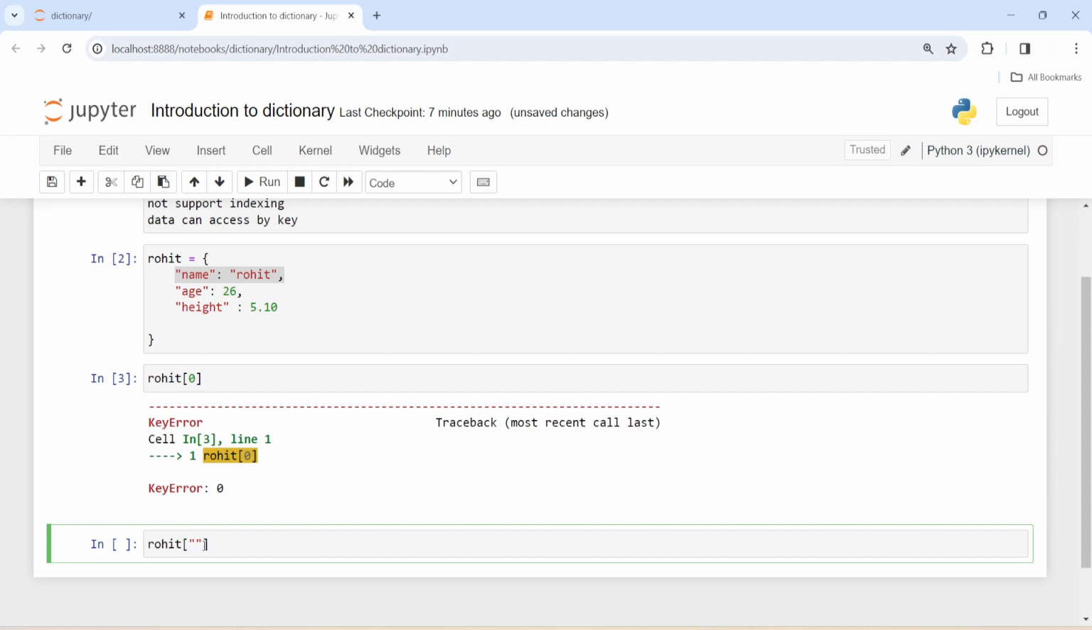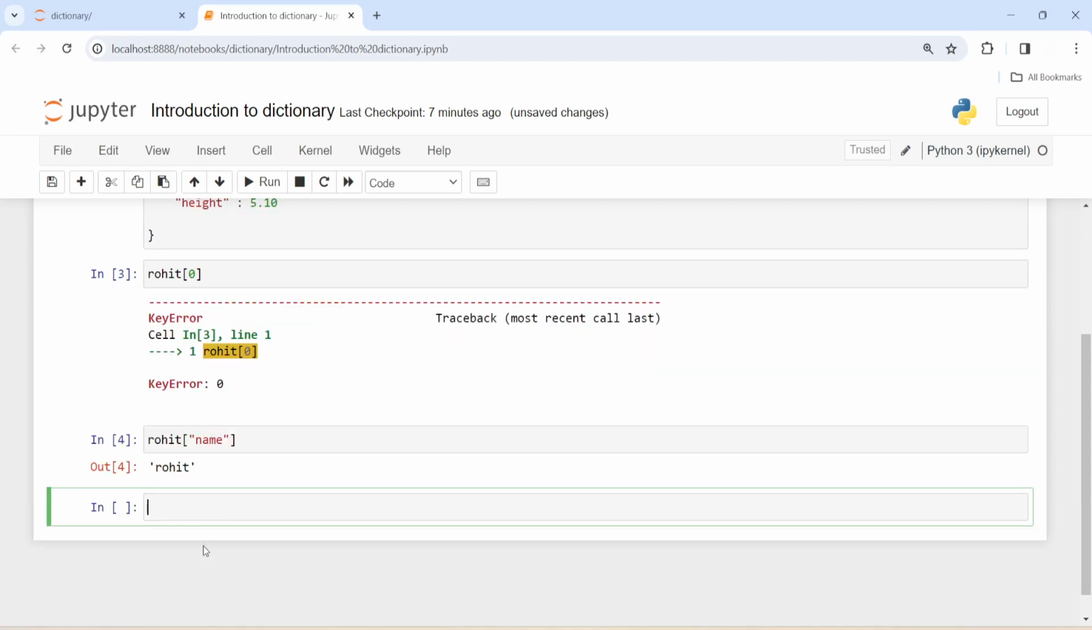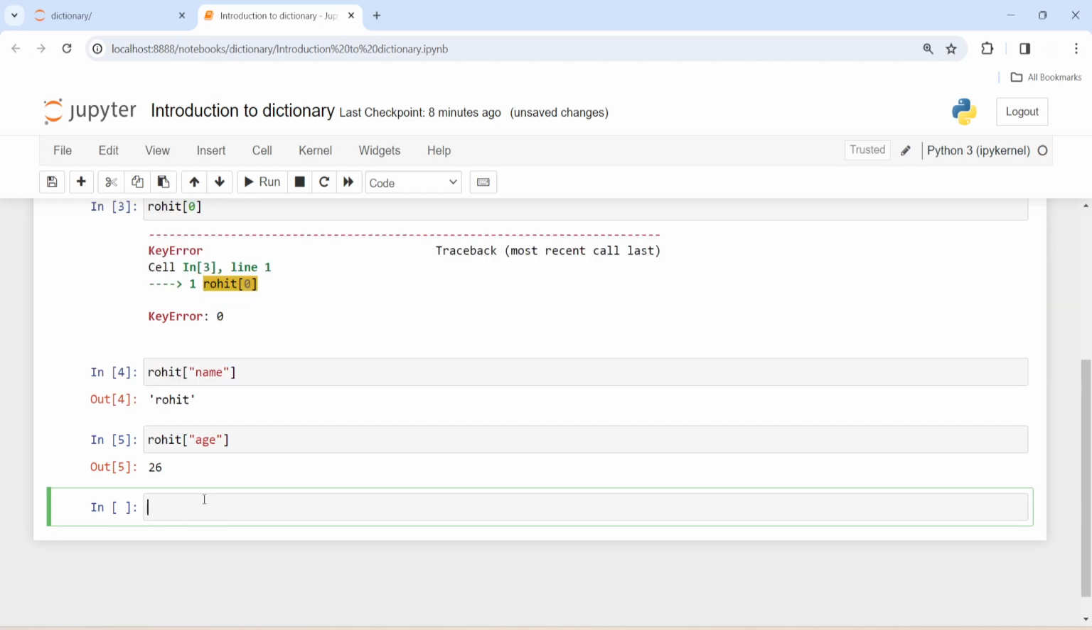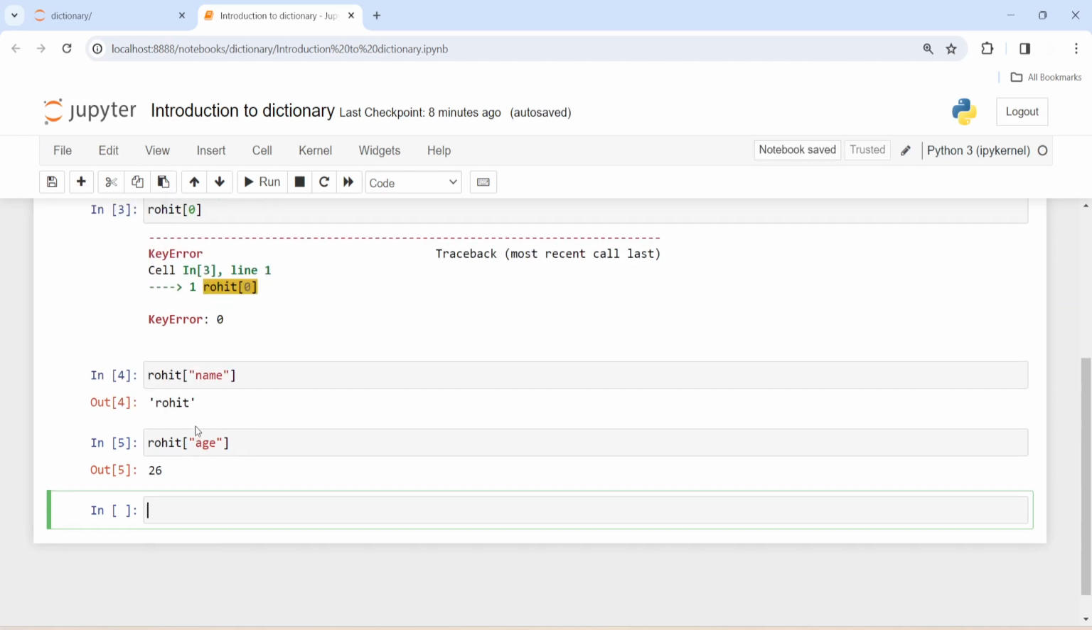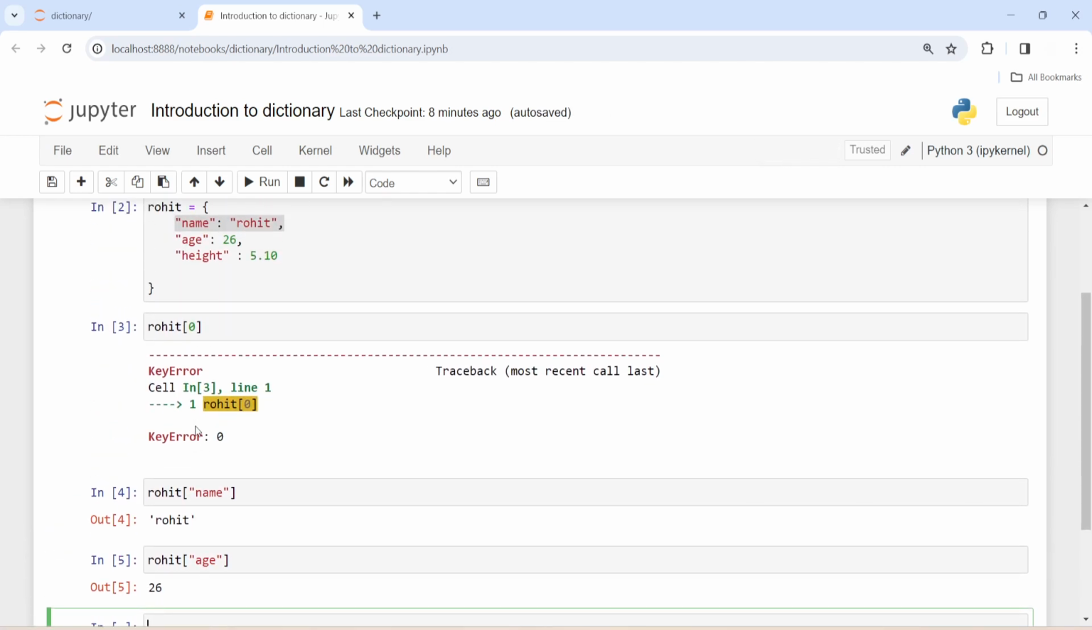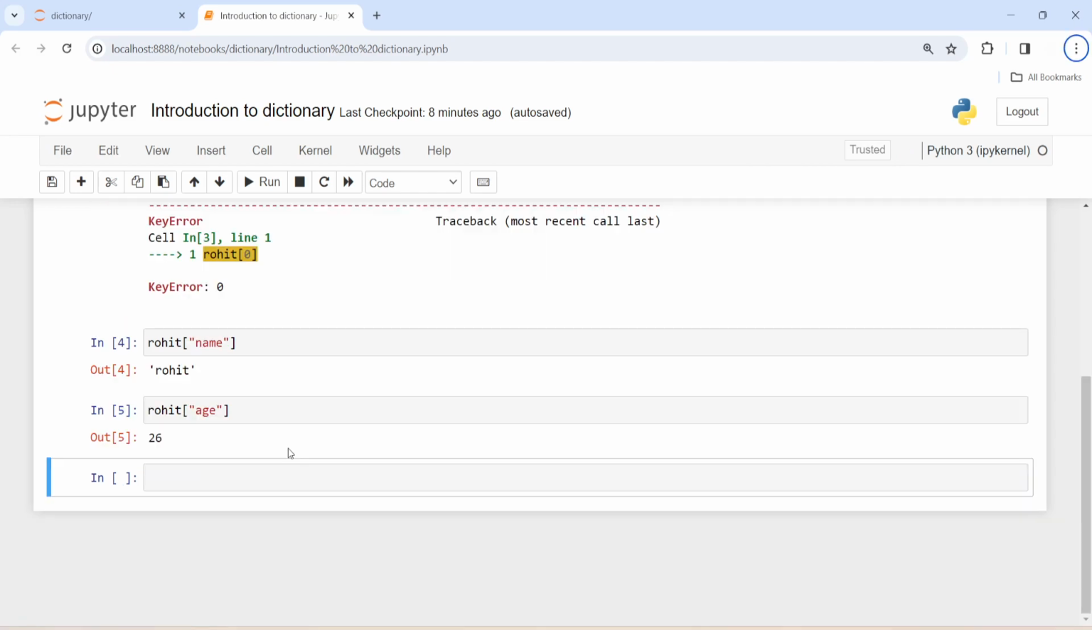If we want to access the name of Rohit, it returns the name. Now if we want to access the age of Rohit, it returns 26. So the main thing is, unlike list, dictionary does not support indexing, and in this the value is accessed by key.